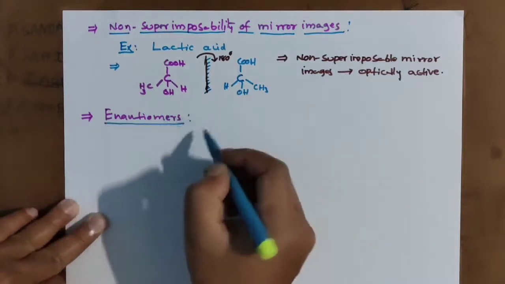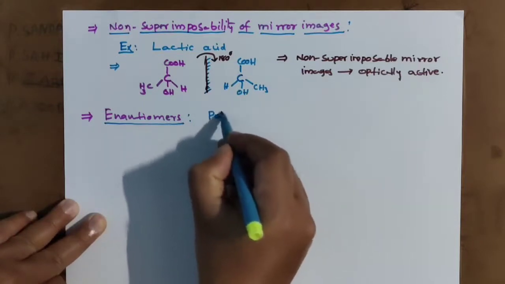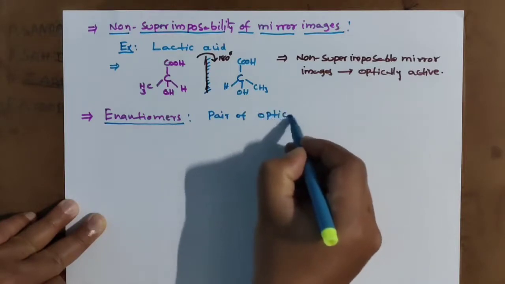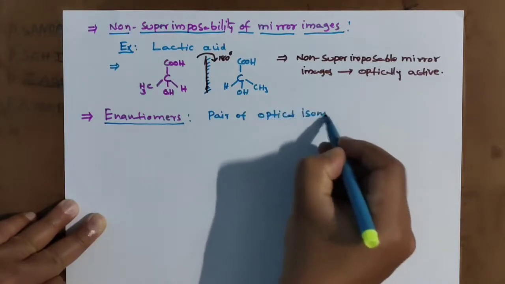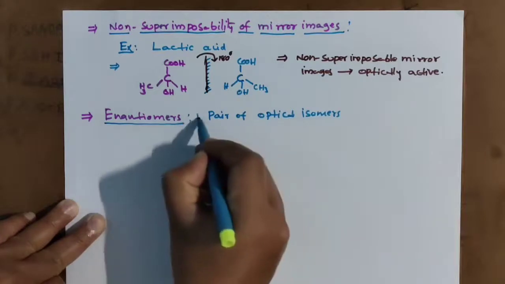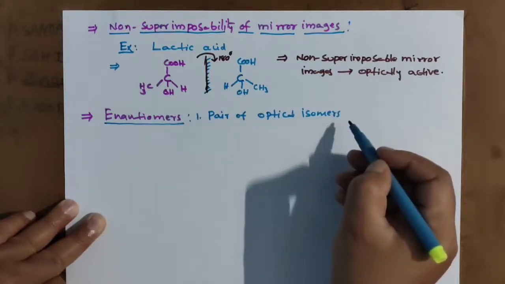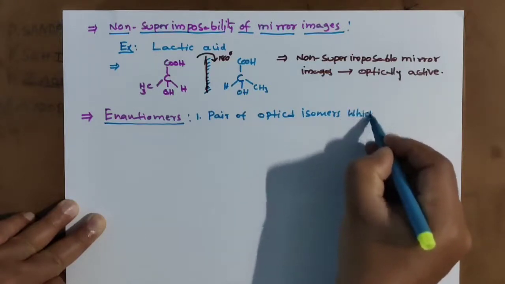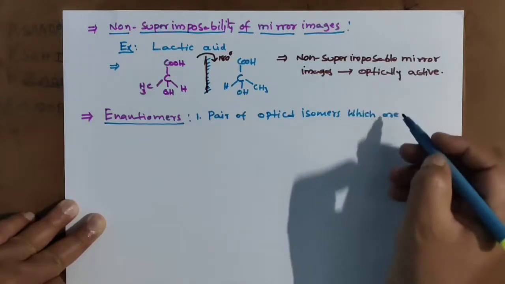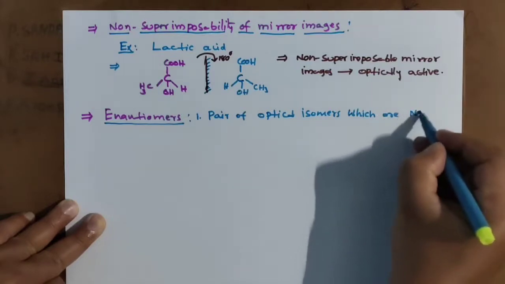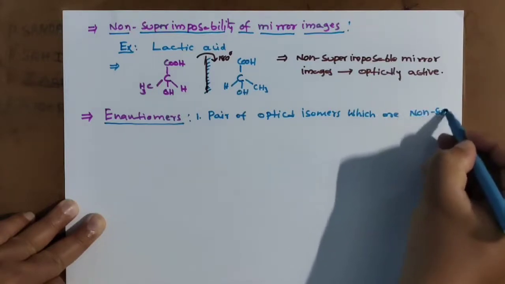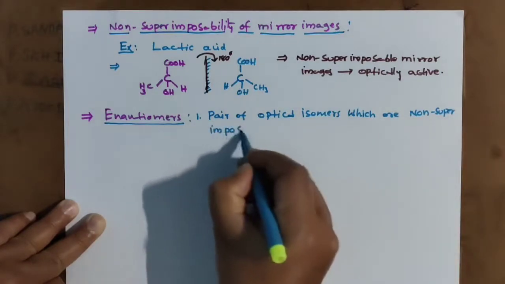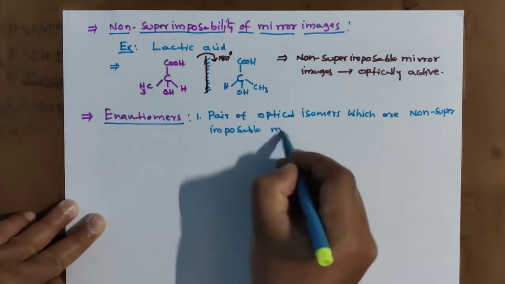Enantiomers are nothing but a pair of optical isomers which are non-superimposable mirror images.